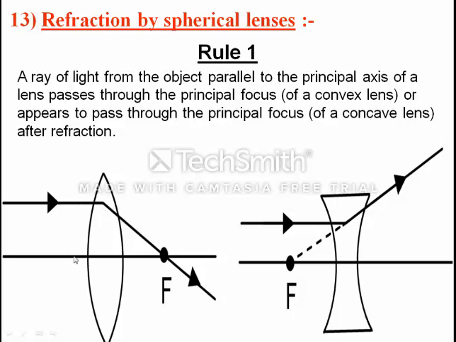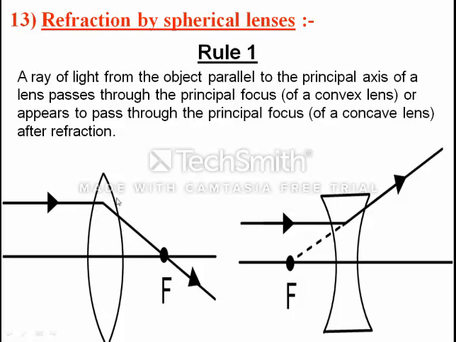The point where it meets the principal axis is denoted with O, which is said to be the optical center, which you will come across in the next slide. A ray of light from the object parallel to the principal axis of a convex lens passes through the principal focus.